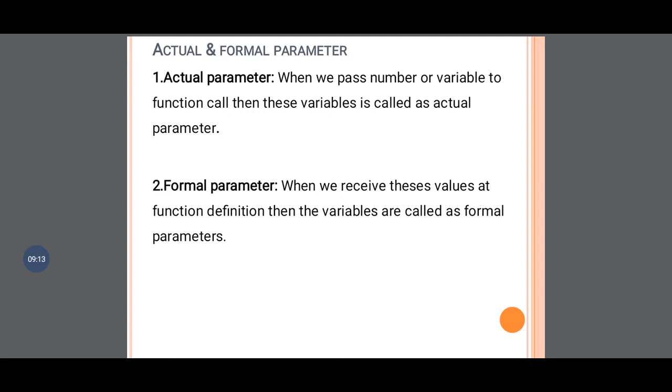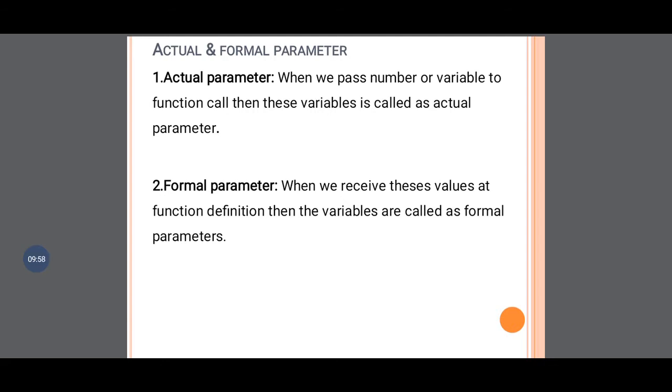Okay, and formal parameters: when we receive these parameters at the time of function definition, then those variables are called formal parameters. So where are formal parameters present? Formal parameters are always present in the function definition. And where is the actual parameter present? It is always present in the function call. Whatever number or variable we pass at the time of function call is called the actual parameter. And when we receive these values at the time of function definition, they are called the formal parameters.